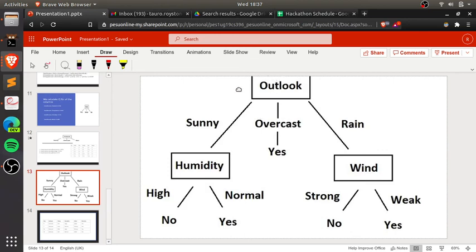First you select the root node by calculating the information gain. Then you divide it into its categorical variables: sunny, overcast, rain. Then for each node, you check if there's a direct relation. Overcast is a direct relation.